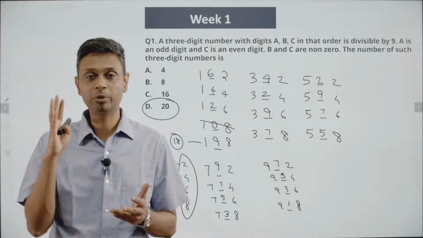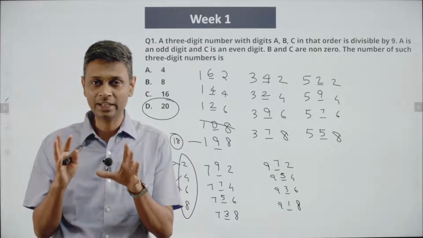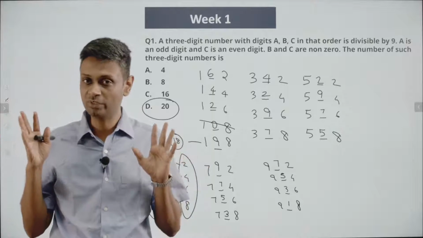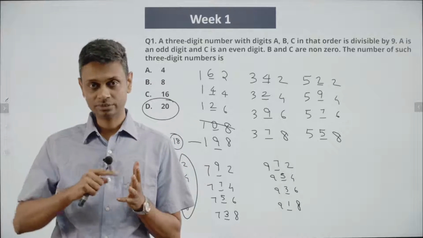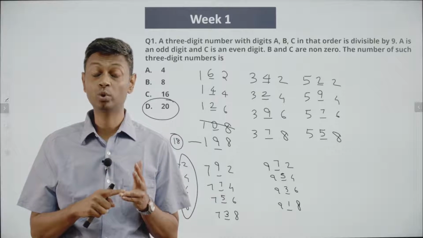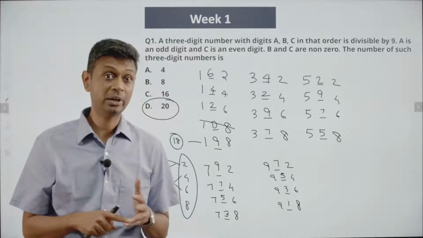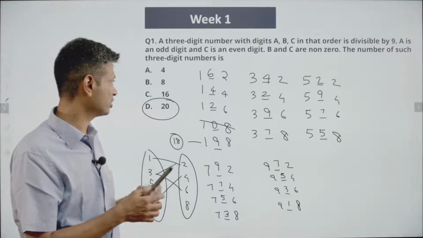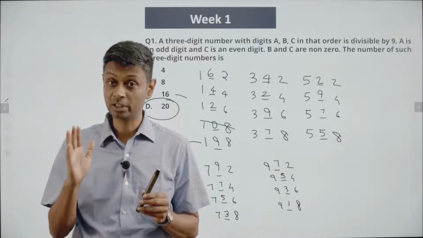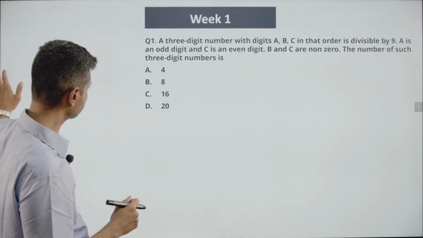The only thing we need to keep in mind is that B also cannot be 0. So be careful of the idea that B cannot be 0 when you're trying this question. Otherwise, very doable, very simple. These questions are tough. You need to grab the idea and they are time consuming. And when it's tough and time consuming, the one thing you cannot afford is to get something wrong. I've seen several students get the idea, spend time on it, get something wrong and land up at 16. So make sure you build this habit of not making mistakes. Very crucial. Okay. Lovely. I'm going to go to the next question.